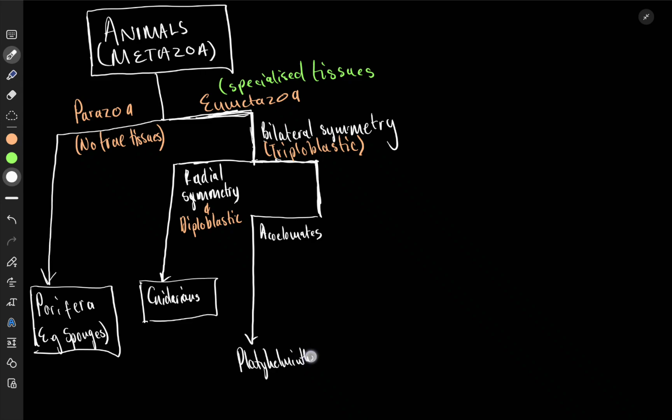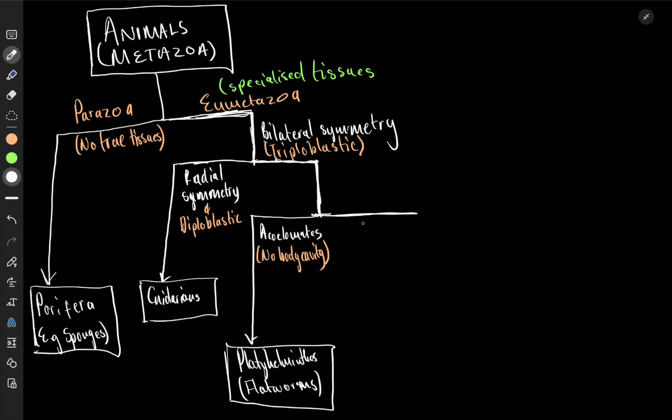We only have one, that is platyhelminthes. Platyhelminthes. These are flatworms. An example is a tapeworm. It's platyhelminthes, it's a flatworm. And that means it is an acoelomate, which means there is no body cavity, which means there is no coelom, right? Good.